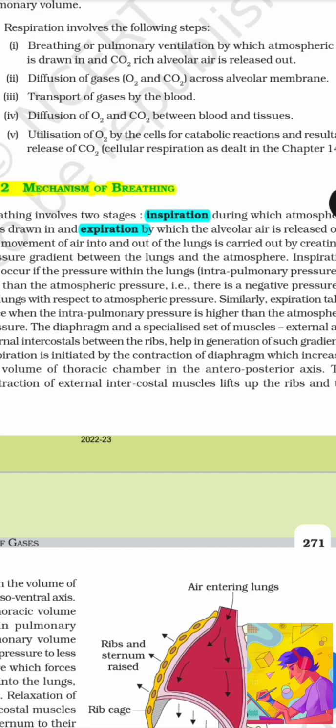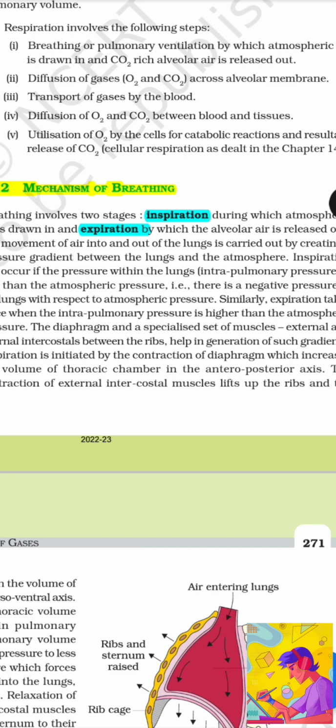Inspiration can occur if the pressure within the lungs, that is intrapulmonary pressure, is less than the atmospheric pressure. That is, there is a negative pressure in the lungs with respect to atmospheric pressure. Similarly, expiration takes place when the intrapulmonary pressure is higher than the atmospheric pressure. The diaphragm and a specialized set of muscles, the external and internal intercostals between the ribs, help in generation of such gradients.